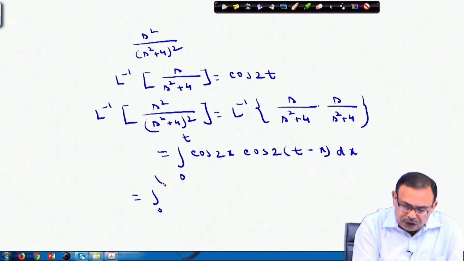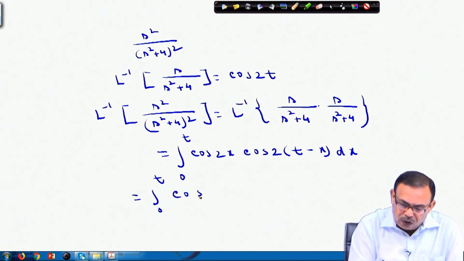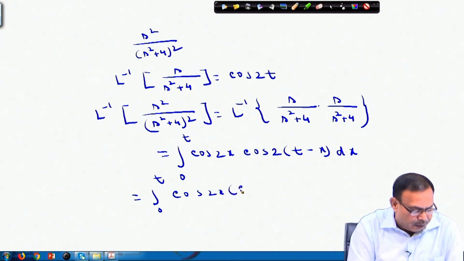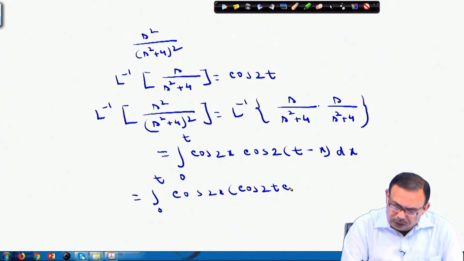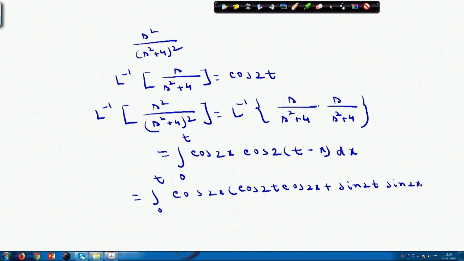This equals the integral from 0 to t of cos 2x into, I can write it, cos 2t cos 2x plus sin 2t sin 2x, dx. And once I am getting this, cos 2t is independent of x.